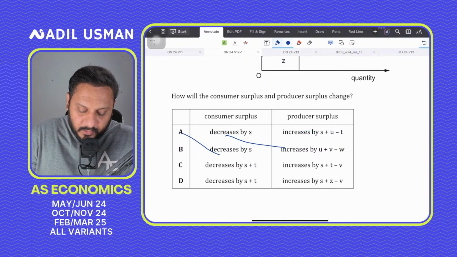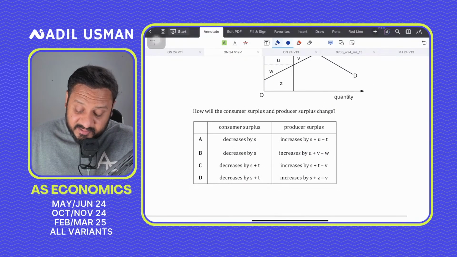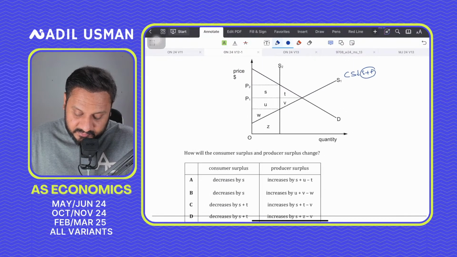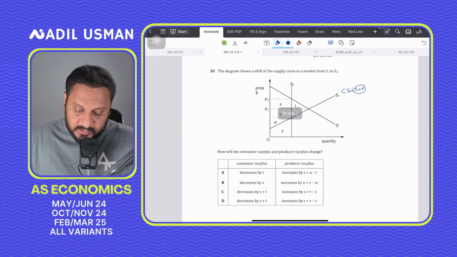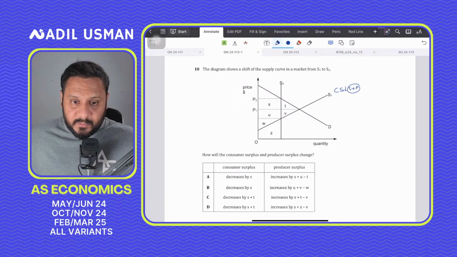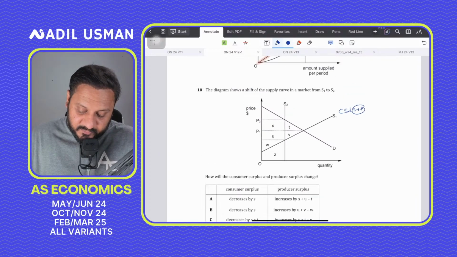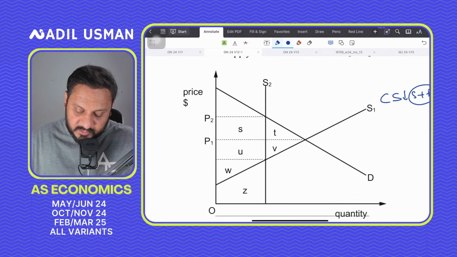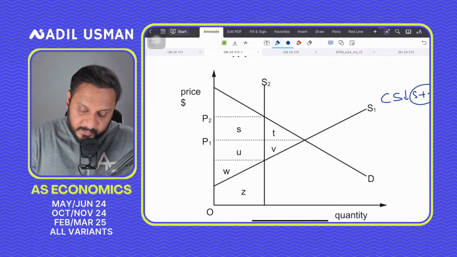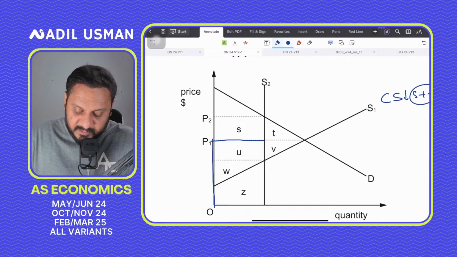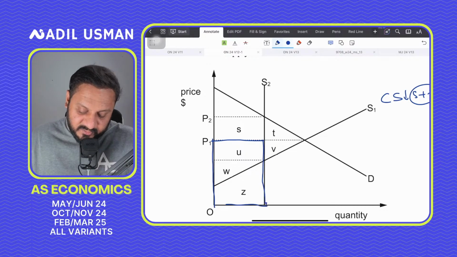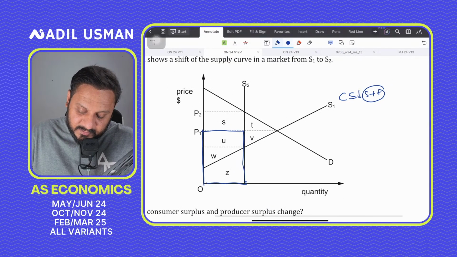So C plus D, either C and D is the answer. So it's C plus. And if you look at the producer surplus for question number 10, the producer surplus was initially when the price was P1. The producer surplus was all of this distance, that is the area that is below the price above the supply. It was all of this distance, right? So the producer surplus initially was U plus W plus Z.